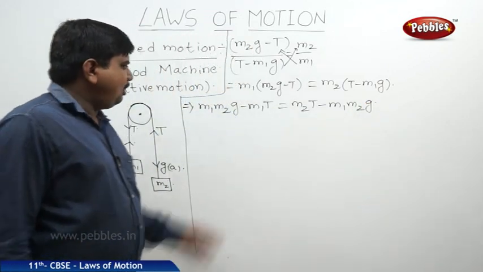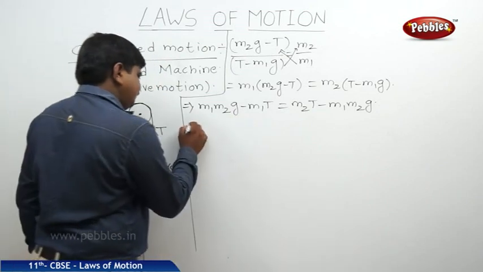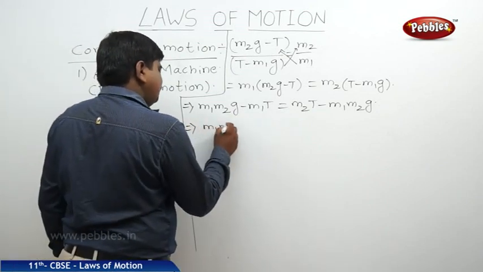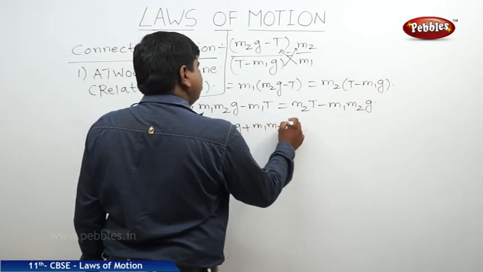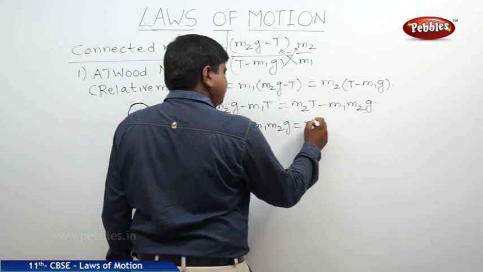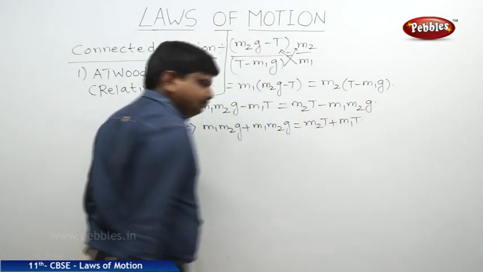So we can keep all T terms on one side and all G terms on the other side. Therefore, M1M2G plus M1M2G is equal to M2T plus M1T.